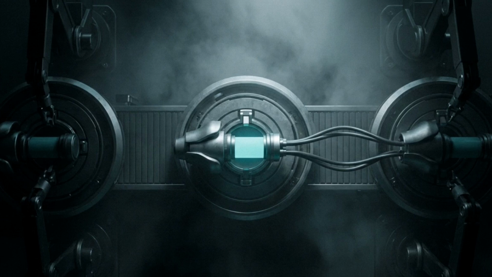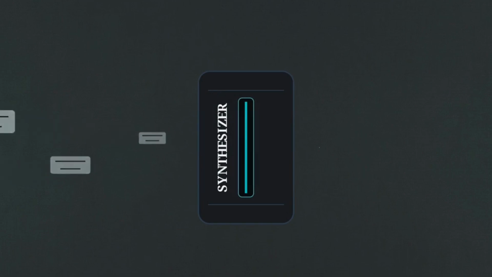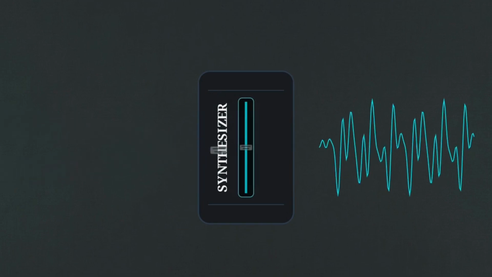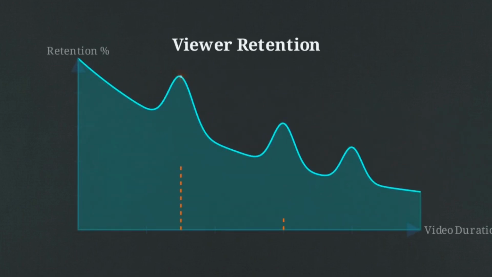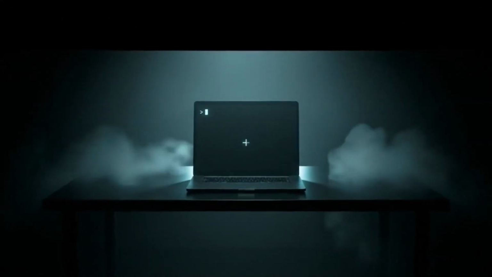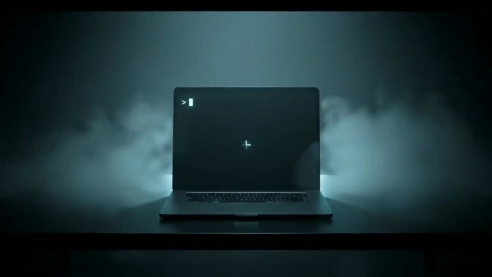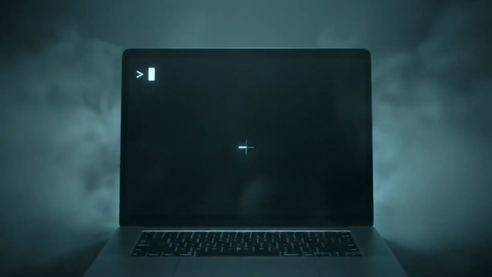With the script generated, the architect needs vocal cords. That is where 11 Labs comes in. Here is the exact mechanical process. Abstract blocks of AI-generated text are fed into the synthesizer, instantly converting into dynamic digital audio waveforms. This waveform transforms into a viewer retention graph, highlighting spikes where the synthesized voice modulates pitch to maximize audience attention. Creative writing blocks and vocal performance anxiety have been entirely eradicated by a sequence of simple software prompts.